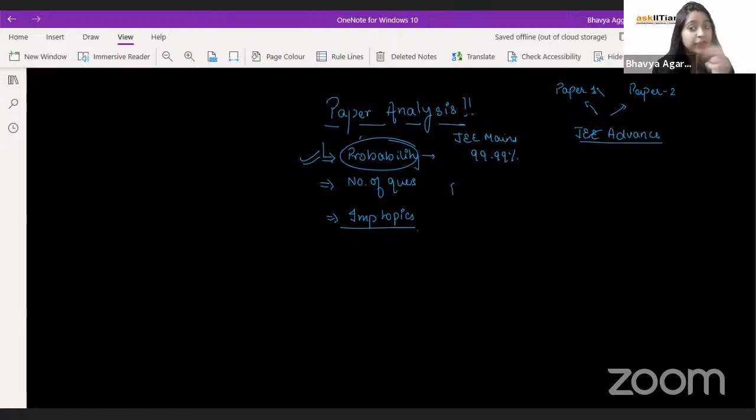Chapters from this year. But JEE Advanced is not that predictive. Out of those 18 questions, which is 36 in total, most of the questions are cumulative, interlinked from 2 to 3 chapters. On that basis, if you see the total number of chapters from chemistry, nearly 30 chapters are there.